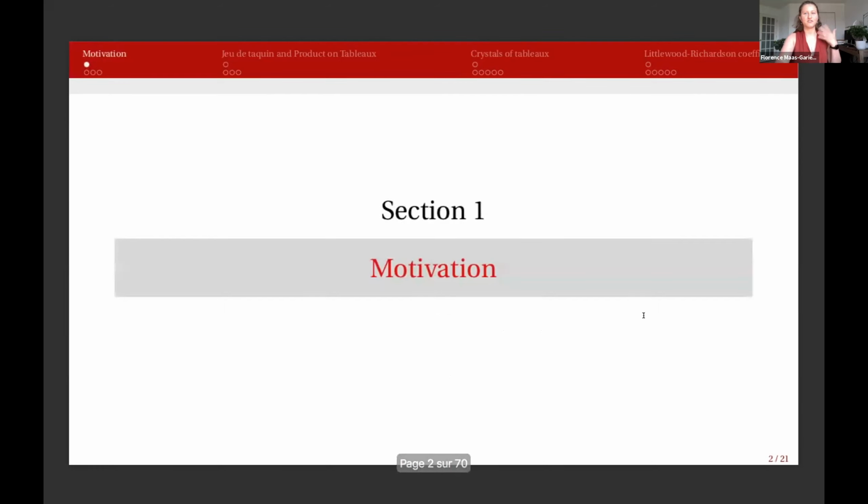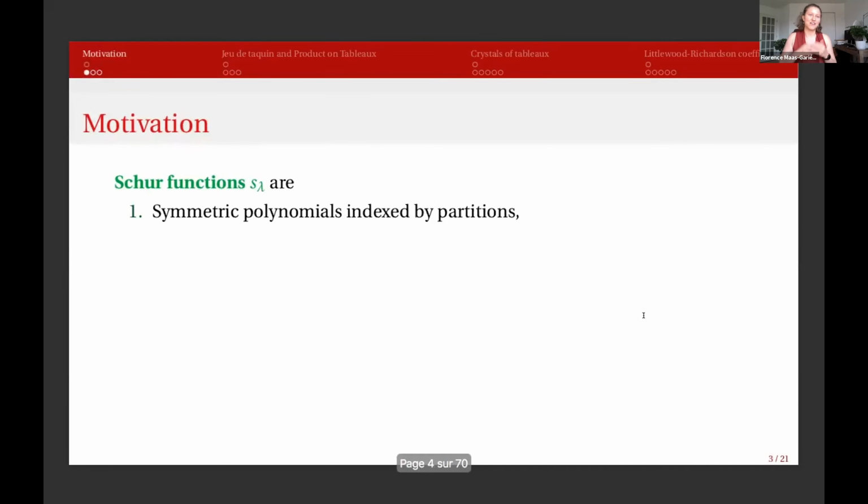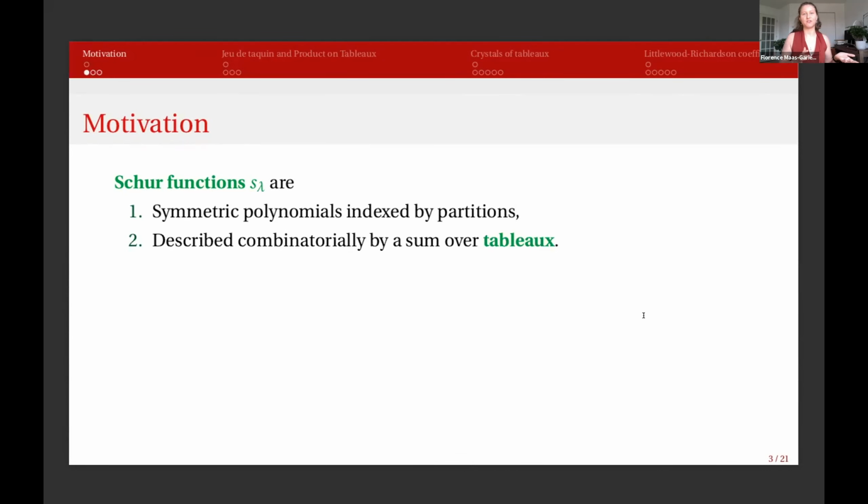So, starting with why do we want to study tableaux in particular? Well, it's all about Schur functions, usually. It's always their fault. Why? Because they're symmetric polynomials that are indexed by partitions, and they're actually a basis of the symmetric polynomial ring. So we're really interested in understanding them. And why do we like tableaux? Well, they can be described combinatorially by a sum over tableaux, which we'll see a bit more later.